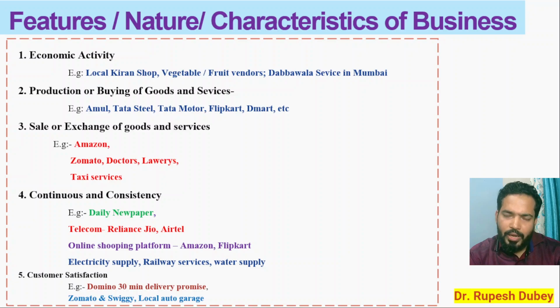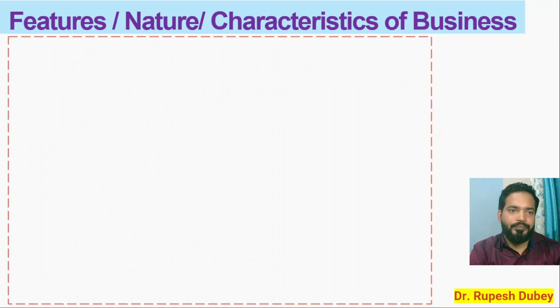Then a local auto garage, where if you have any problem of repair, और आप अपनी गाड़ी, अपनी बाइक और कार अगर उस लोकल गैरेज में लेके जाते हैं, तो लोकल गैरेज वाला आपको डिस्काउंट भी देगा, एक्स्ट्रा सर्विस भी देगा और क्विक सर्विस देगा. And he will give you a lot of offers, and he will give you preferences, so you will feel very happy and delighted.